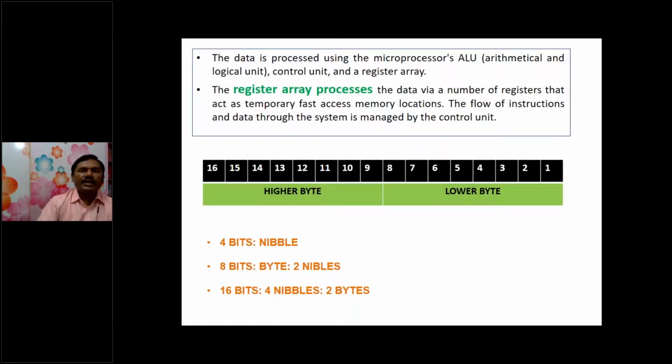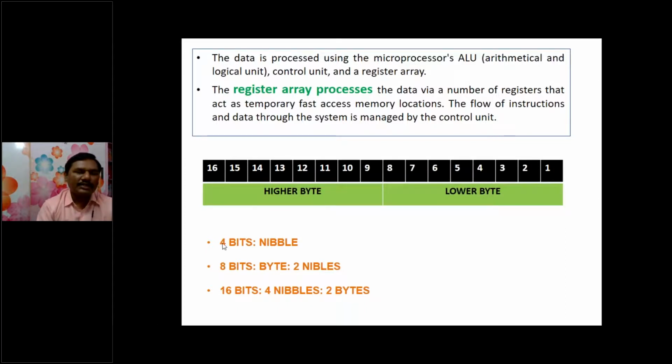Before going to the next slides, this topic is very important: what is meant by a byte, and what is meant by the lower byte and the higher byte. As we know, the 8086 microprocessor is a 16-bit microprocessor, so here I am taking 16 slots, 1 to 16. Slots 1 to 8 are 8 bits, which is called a byte, and this is called the lower byte. Slots 9 to 16 are higher compared to 1 to 8, so that is called the higher byte.